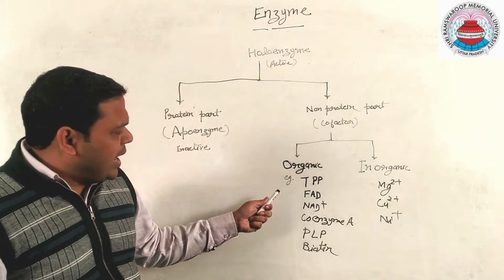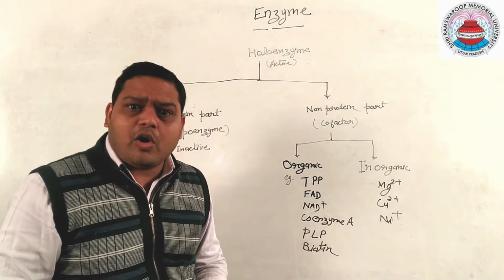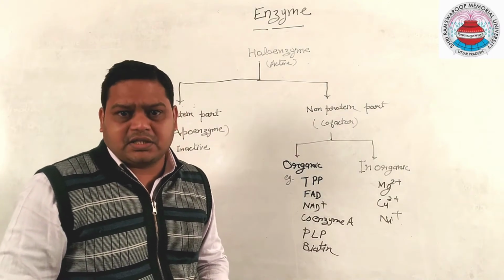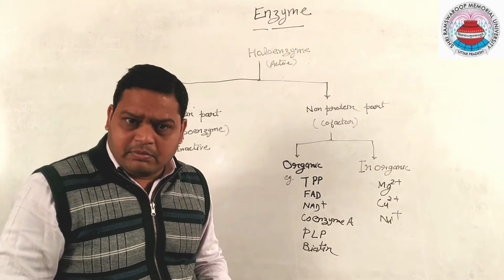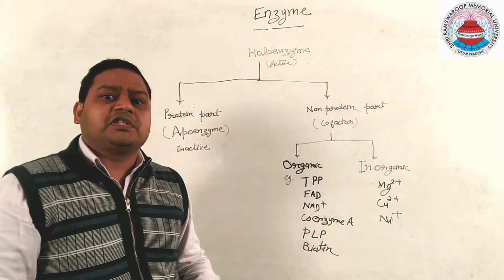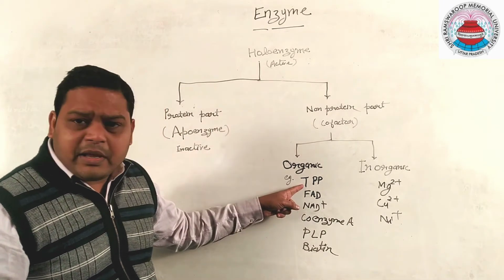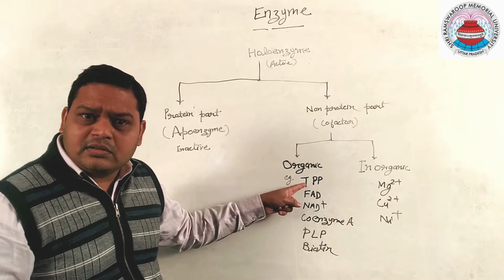And these coenzymes are actually derivatives of vitamin B complex. Vitamin B1, which is also called thiamine, is the precursor molecule for the synthesis of the coenzyme called thiamine pyrophosphate, called TPP.